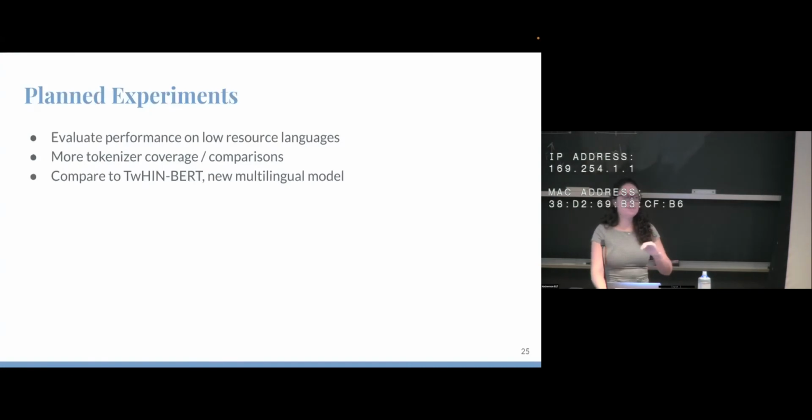Yeah, so we have some planned experiments for our camera ready. We want to evaluate performance on the low resource languages. We want to do more experiments with the tokenizer coverage analysis comparisons. And I had a little asterisk symbol saying at the time there were no multilingual from-scratch Twitter models. Twitter just published one in September. So we're going to compare to that one called TwinBERT.